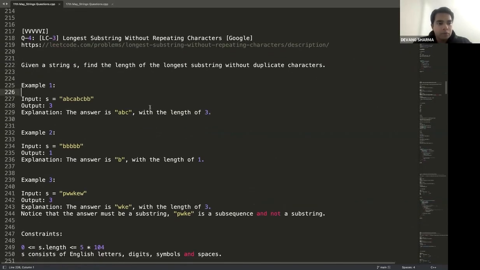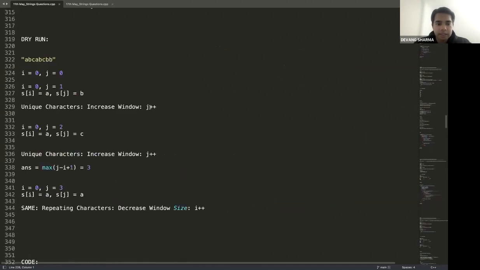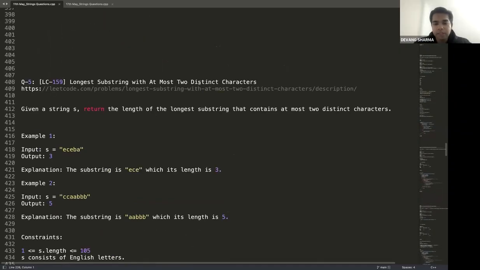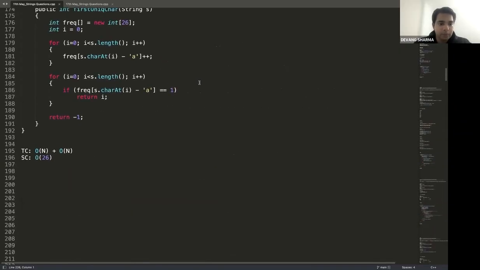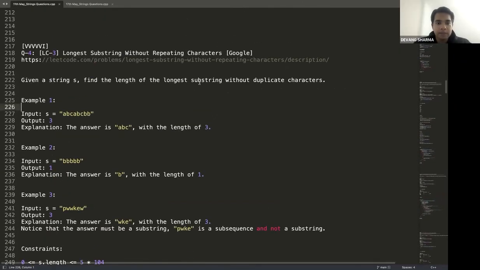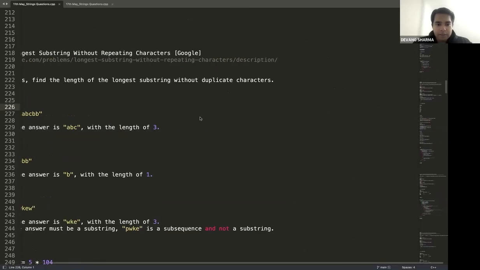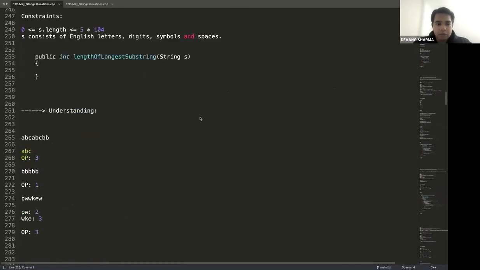Then we talked about question 4, which is LeetCode 3, longest substring without repeating characters. These are a list of three good questions which are consecutive: longest substring without repeating characters, then longest substring with at most two distinct characters, and then k distinct characters. So let's solve all three of them in a template kind of sequence. The question is, you're given the string s, and you need to find the length of the longest substring without repeating characters.